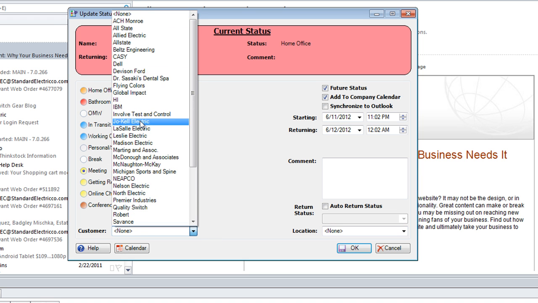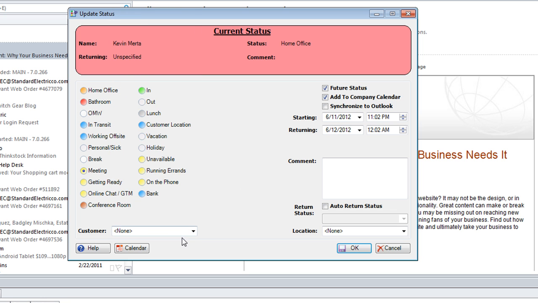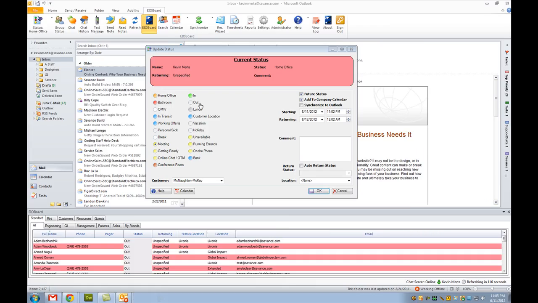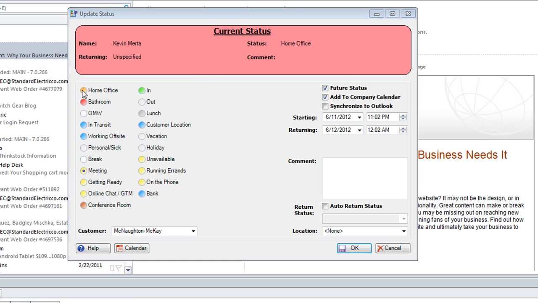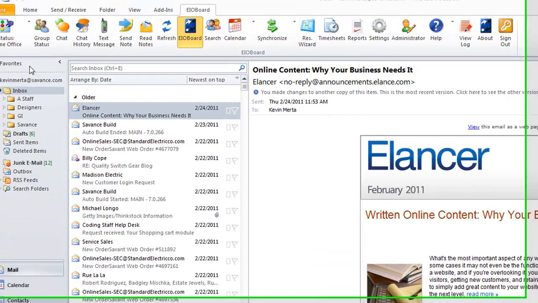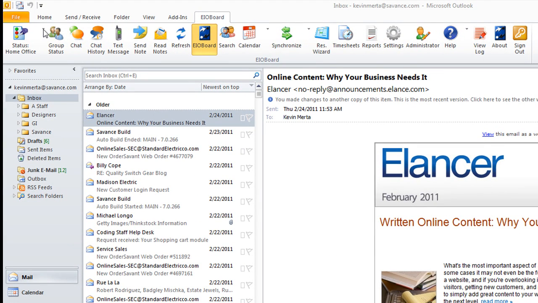You can also assign customers, so you can choose from different customers. Say that you were in a meeting with a customer, and say I was McNaught McKay. I'm in a meeting. They can now see that the customer you are in a meeting with is selected. Now, for this example, I'll check myself to home office. I'll say that I don't have a future status, and I don't have a return and unknown status. Click OK, and now I'm updated to the home office status.